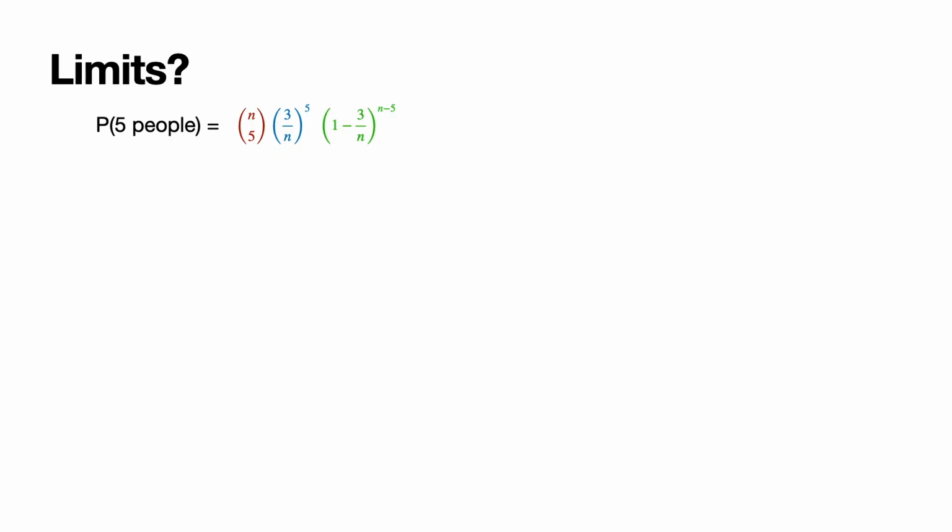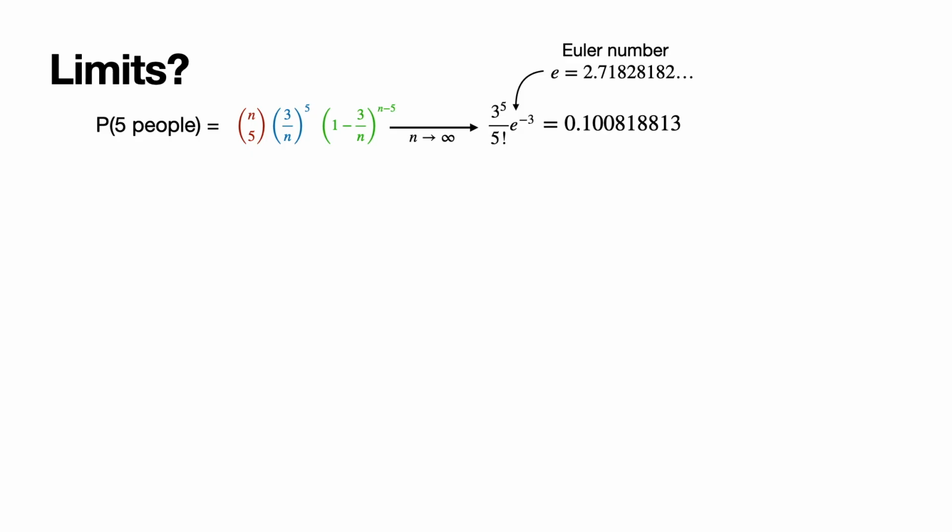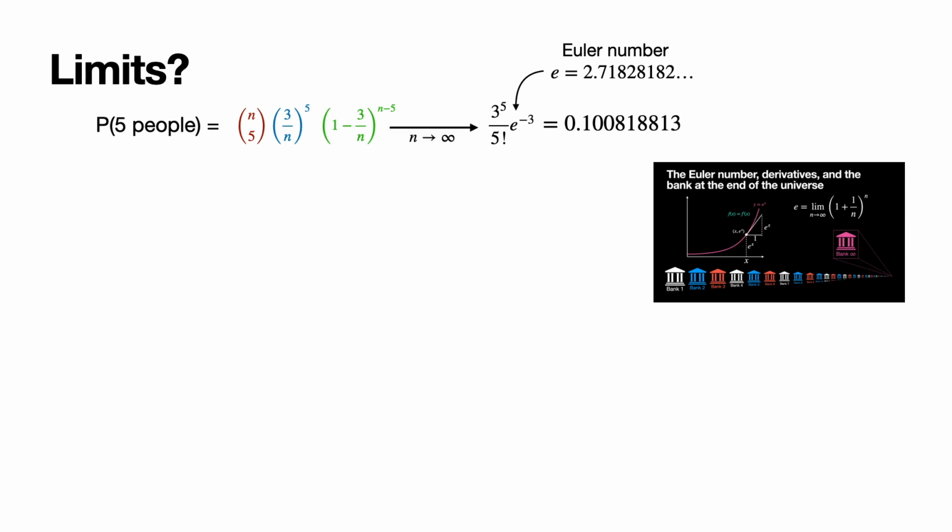What I want to show you is that as n goes to infinity, this converges to the expression 3^5 over 5 factorial times e^(-3), which is the number we saw before. Recall that e is the Euler number, 2.71828182, etc. If you want to know more about it, check out this video in my channel, where different expressions of e are explained, in particular one that we're going to need pretty soon.